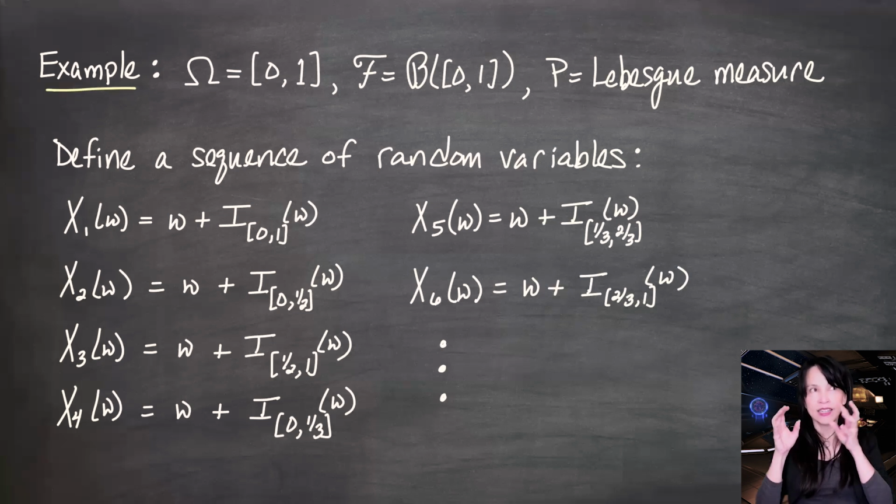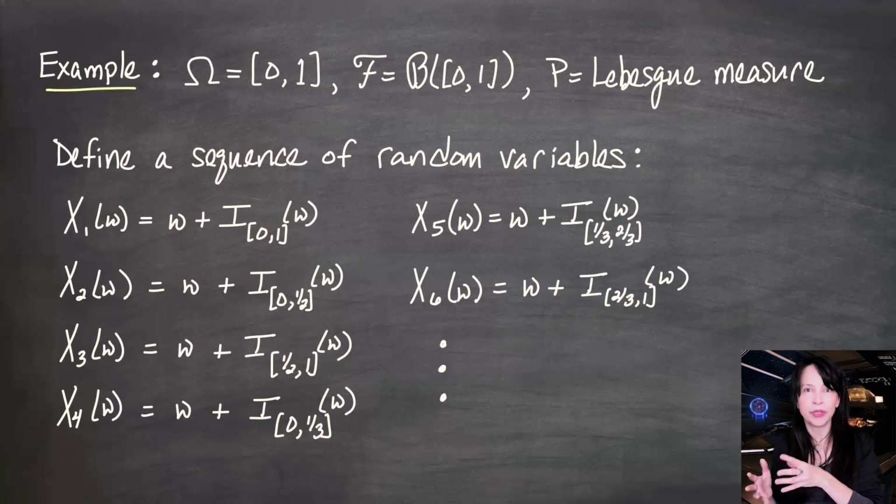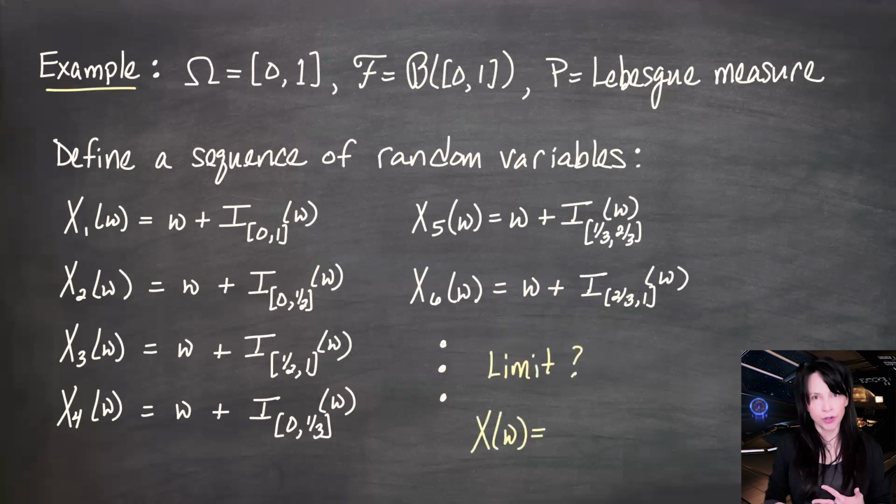These intervals are jumping around, but they are shrinking. So it seems like the omegas will eventually not be in the interval and that a lot of these indicators, infinitely many of these indicators, are going to be turned off and 0. So you might guess that this sequence is converging in some sense to the random variable X of omega equals omega. That's a reasonable guess. Let's look at some concrete values.